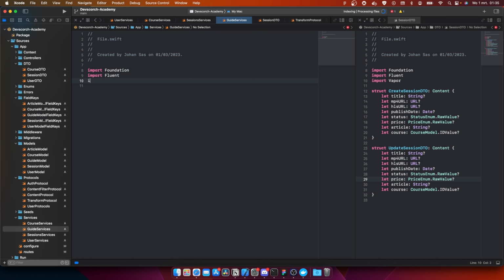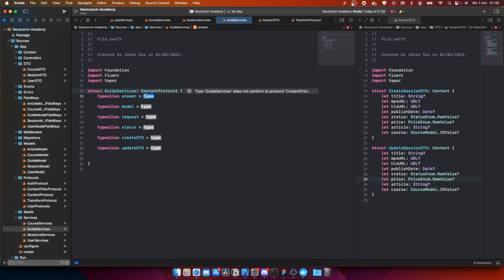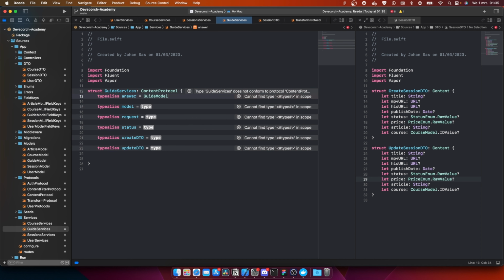Import Fluent. Import Vapor. Struct guide services. So for the people who don't know, the whole idea about guides is that we're gonna write written guides for our users, and that's for the people who don't like to watch videos, or if you're on the train and you just want to read an article about Swift or something, you can. So this is going to be the guide model, and this one is also going to be guide model, because maybe later we actually have to change the answer. This is going to be request. This is going to be HTTP status, and create DTO and update DTO we don't have yet.